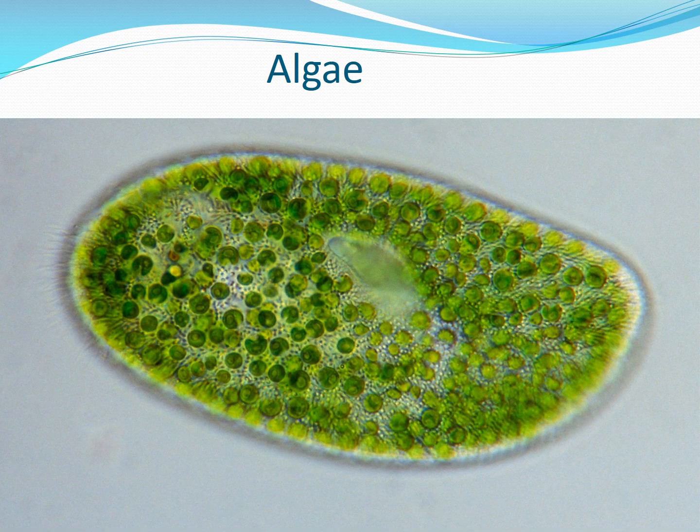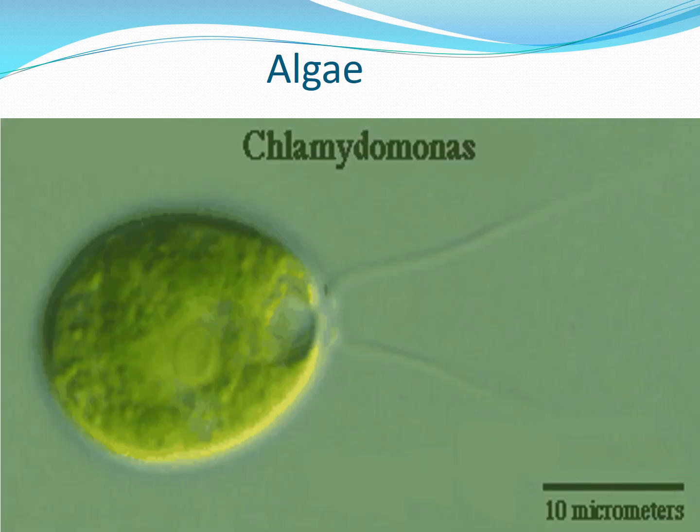Chlorella is an example of algae. Chlamydomonas is another example of algae. Algae are the green structures which do not normally show any kind of differentiation like the leaf, the stem, the roots, etc. They are considered to be plants because they show photosynthesis because of the presence of organelles like chloroplast. You will be learning this in the next standard. How exactly algae come under the group of plants will be learnt.